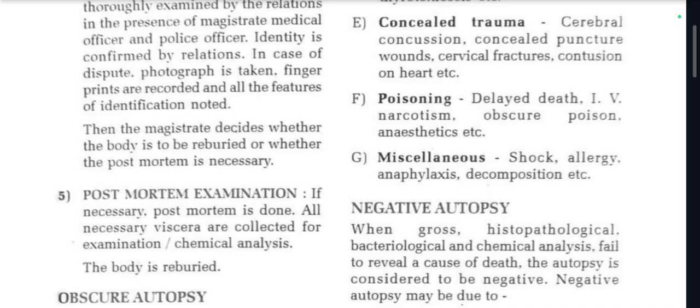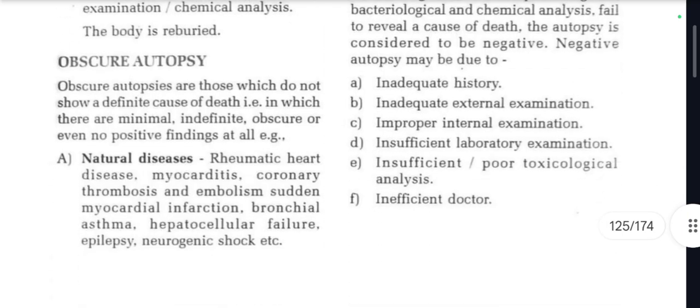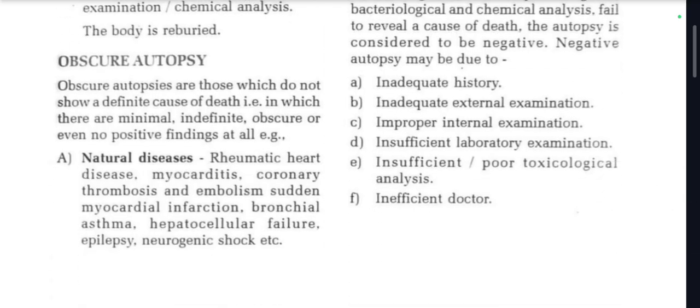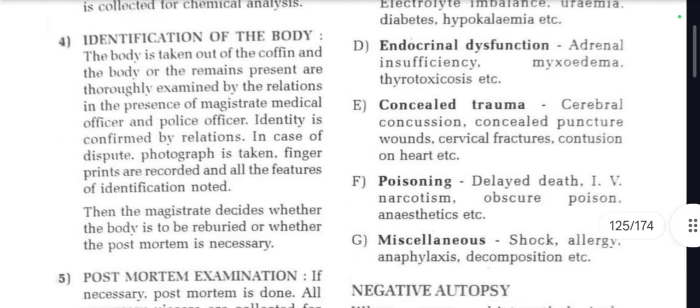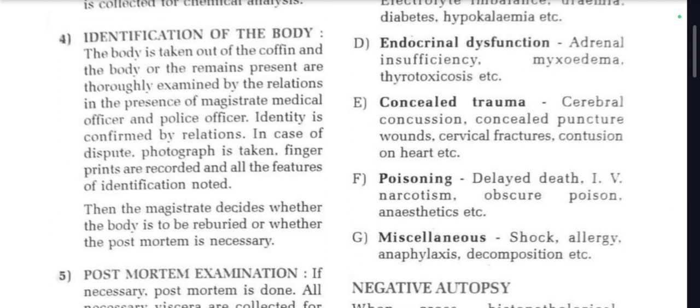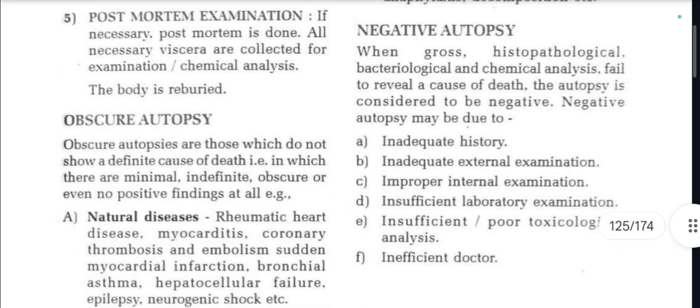What about negative autopsy? We'll just again read this. In obscure autopsies, what are the points? Natural diseases, infections, biochemical disturbances, endocrinal dysfunction, concealed trauma, poisoning, and miscellaneous. Now, what about negative autopsy?